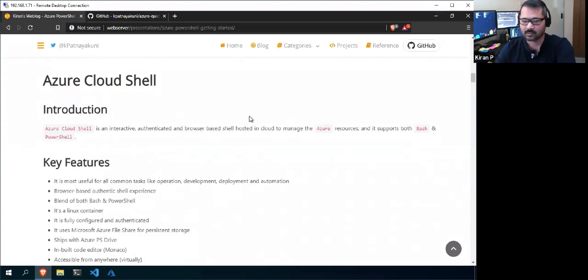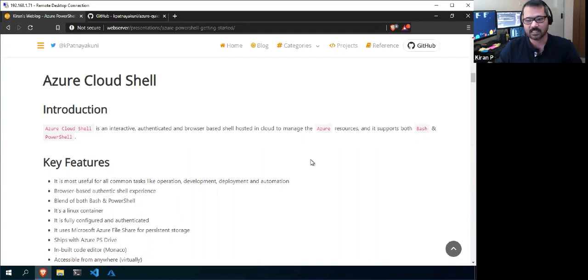Correct. So we'll go into today's topic: Azure Cloud Shell. Earlier, everything was on-premise, at physical data centers, but now it's all moved to the cloud. The manageability and everything becomes easy, and especially nowadays, because we have so many tools, and the manageability tools are also cloud hosted. The cloud hosted tool I'm talking about is the Azure Cloud Shell, right?